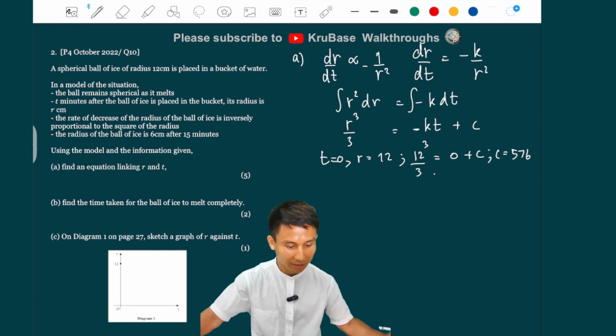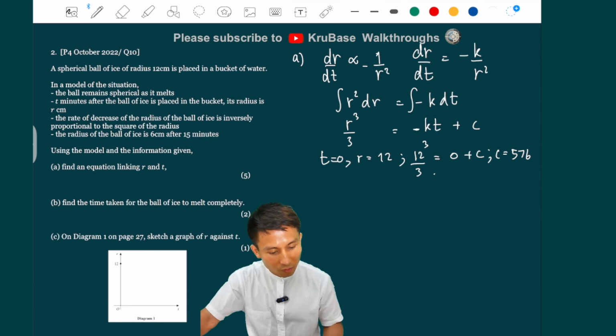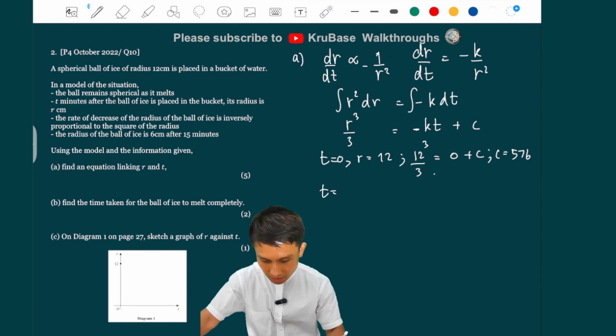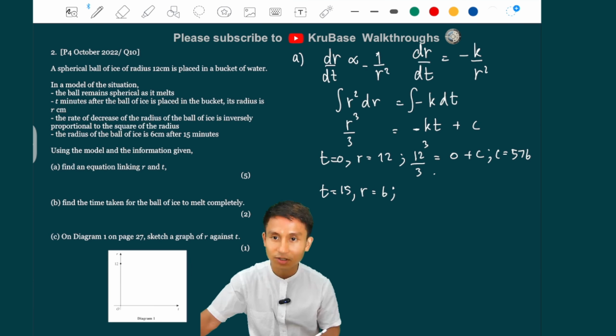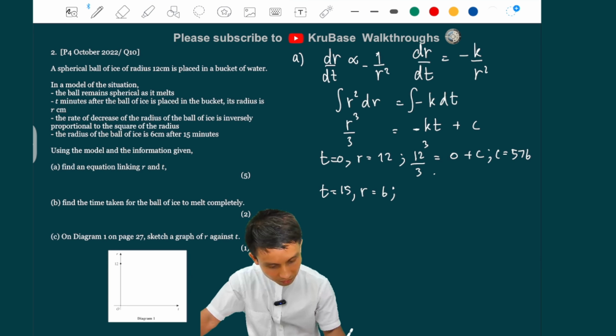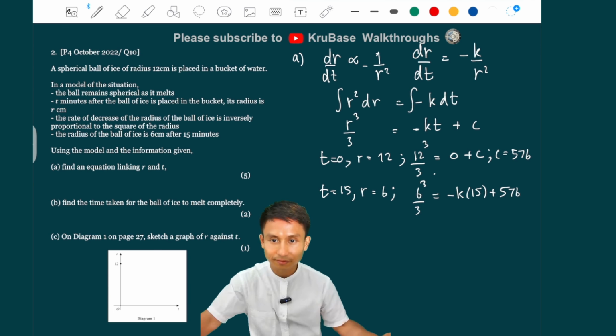Okay. So now we get the value of c, and we're going to plug it in, and we're going to use t equals 15 when r equals 6, right? Another condition there that it gives us. So r equals 6, so 6 cubed over 3 equals minus k times 15 plus the c we just got. And that allows us to solve for k.